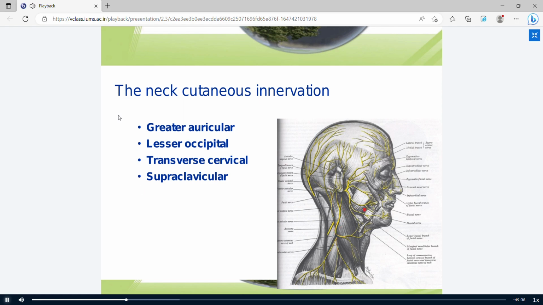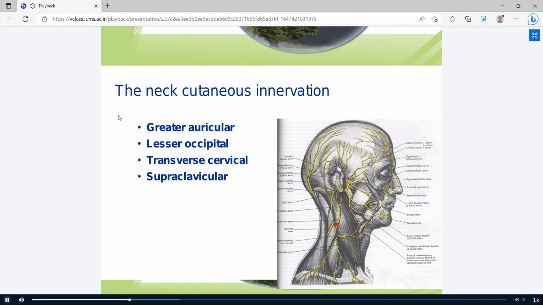In this picture, you can see a lesser occipital nerve goes to mastoid region and goes to posterior part of scalp. This is the sensory nerve and supplies the sensory innervation for mastoid area.